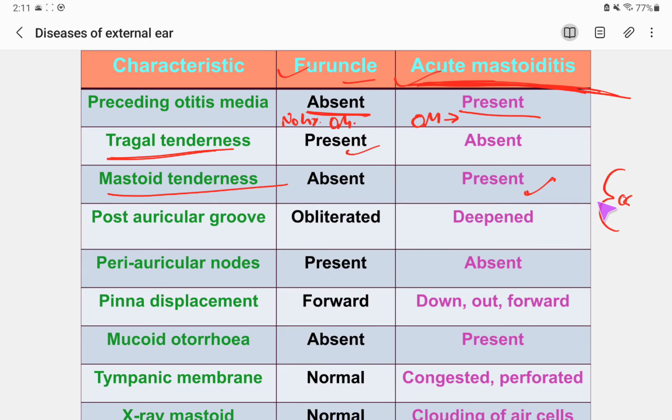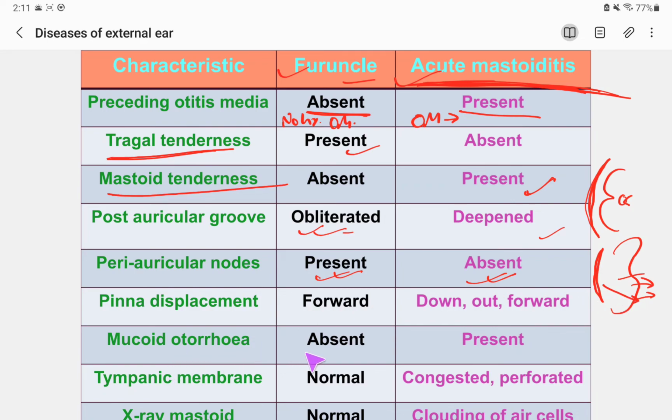All right, in the postauricular groove, behind the ear there is always a groove. It is obliterated in furunculosis, and deepened in acute mastoiditis. Periauricular lymph nodes are present in furuncle and absent in acute mastoiditis. And in furunculosis, the pinna is displaced forward, but in acute mastoiditis, the pinna is displaced downward, outward, and forward.